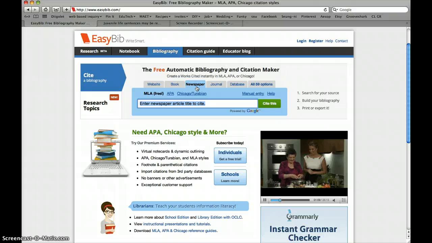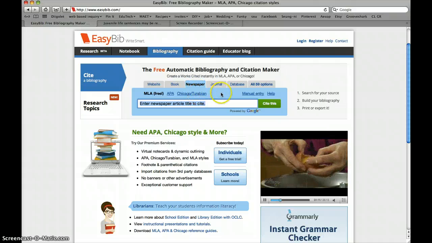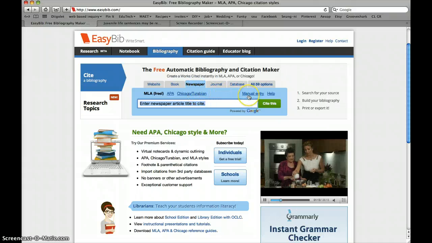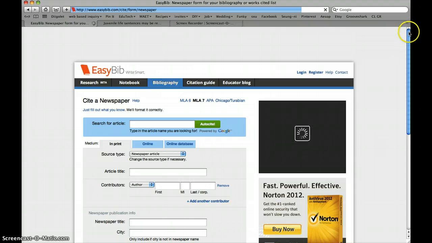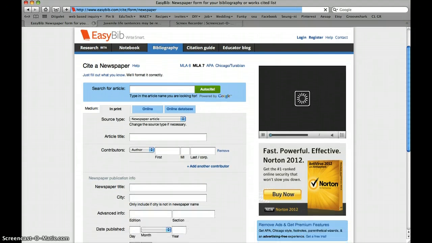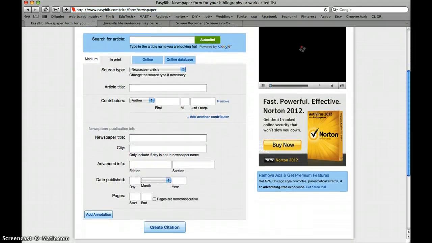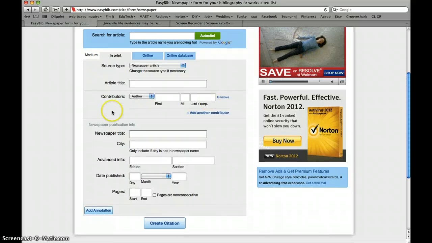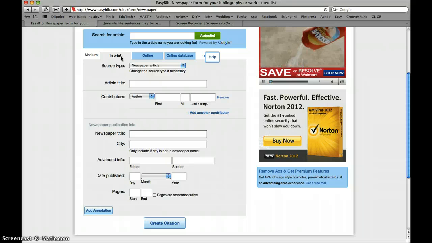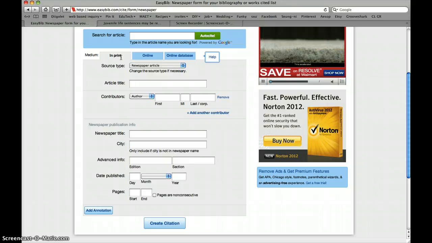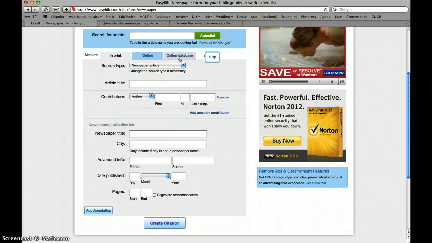So once we get here, this is where people forget this. You're going to have to go over here and click on manual entry because we are going to insert every single piece of information ourselves. Scroll a little bit lower so you guys can see. Now, we're going to have to ask ourselves, is this in print? Do I have it in my hand as a newspaper print? I do not. Was this found online? What about an online database?